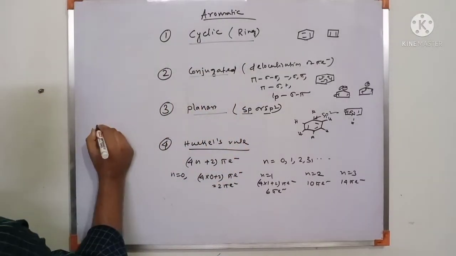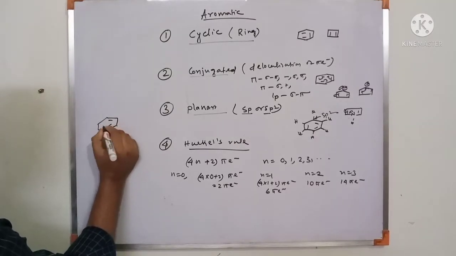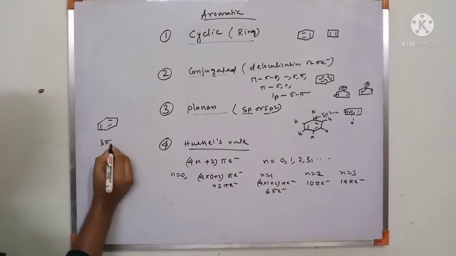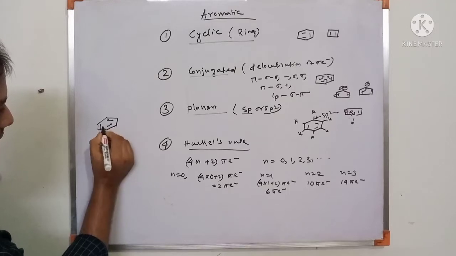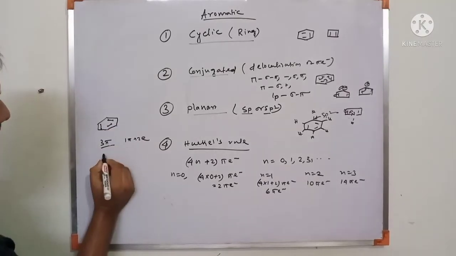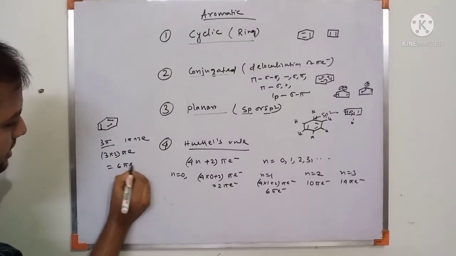Now in the benzene ring there are 3 pi bonds, 1, 2, 3, and each pi bond has 2 electrons. So 3 pi having 3 into 2, there is a 6 pi electron system.